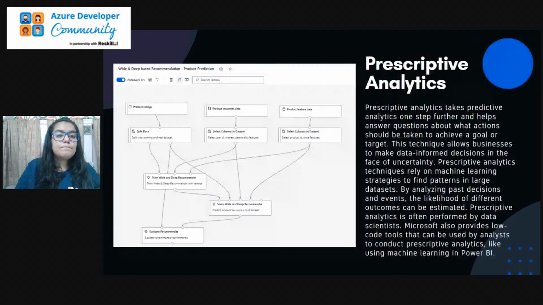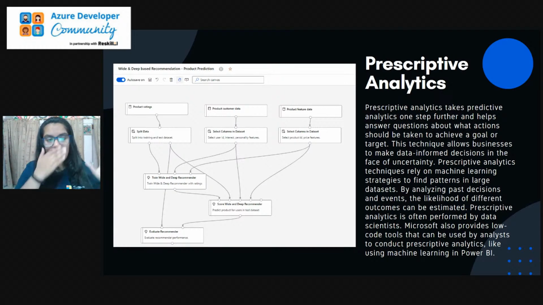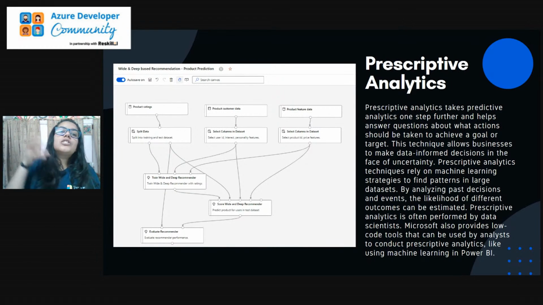Next we have prescriptive analytics. Prescriptive analytics is the step, or branch, of data analytics that answers the question of what actions should be taken to achieve a particular goal or target. Predictive analytics, as we heard earlier, tells us what is going to happen in the future. But prescriptive analytics answers what should be the steps taken so that we could achieve the predicted outcome. It will tell us that.